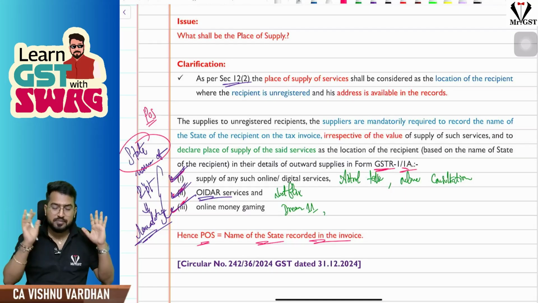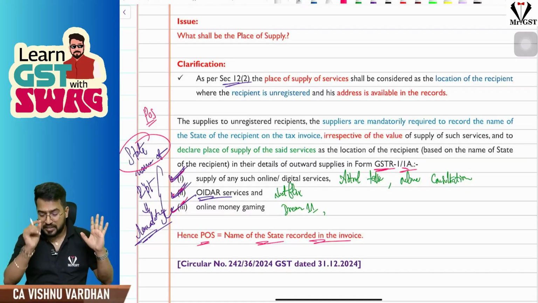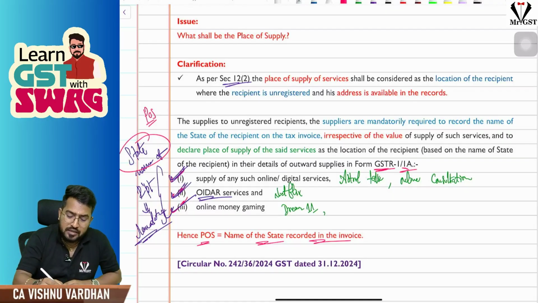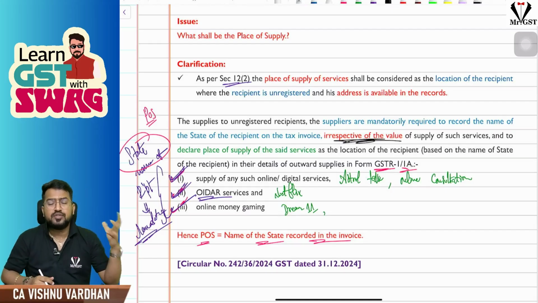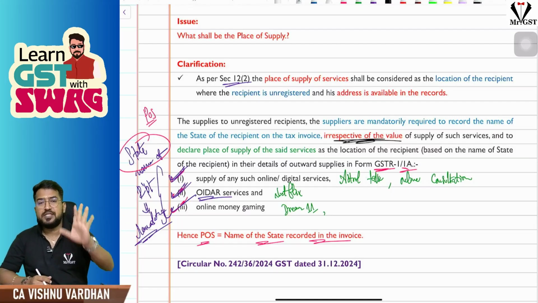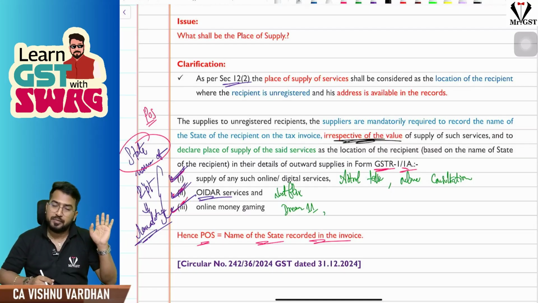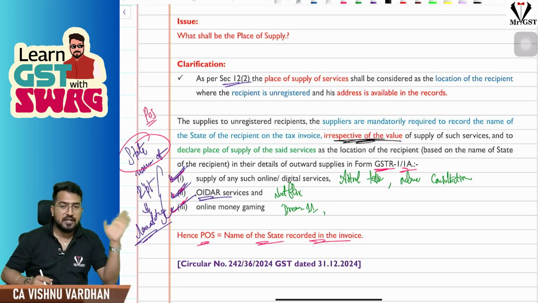So simple, these people must record the address of the recipient in the invoice, mandatory, no matter what the value of supply is. That is very important. Irrespective of the value, it is not that only if it is more than 50,000 I am supposed to record all these things. No, not for you. No matter what the value is, even for a Netflix subscription of 149 rupees per month that we are paying, on that also the name of the state should be recorded in the invoice. And that should be filed in GSTR 1 and 1A, as the case may be. That is the clarification given by the department here.